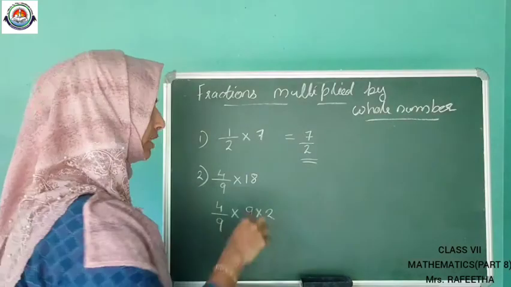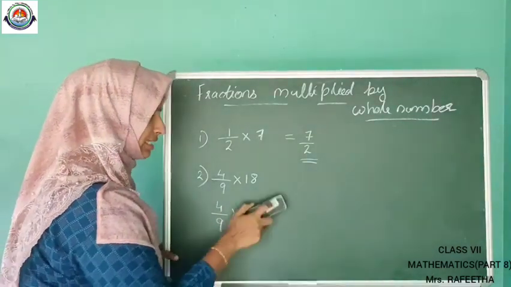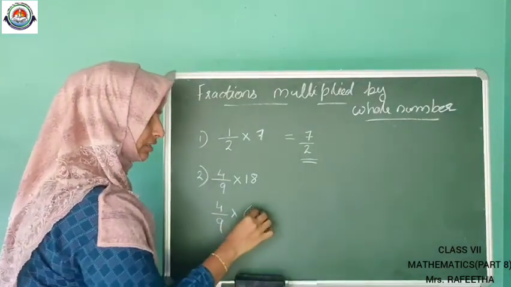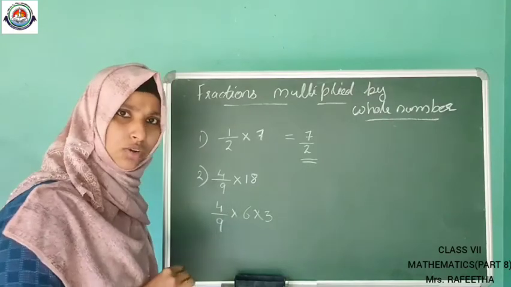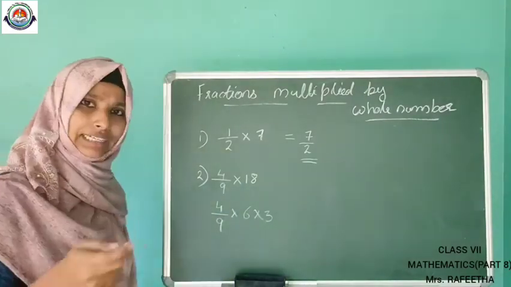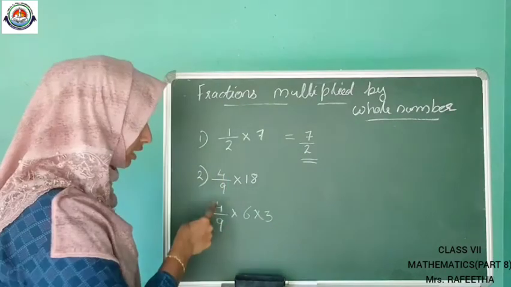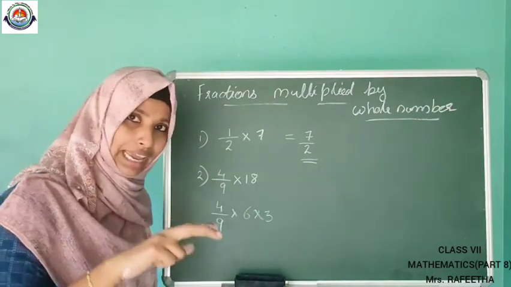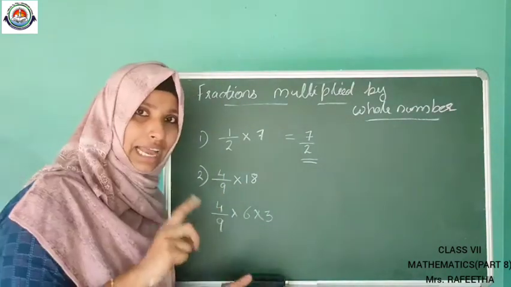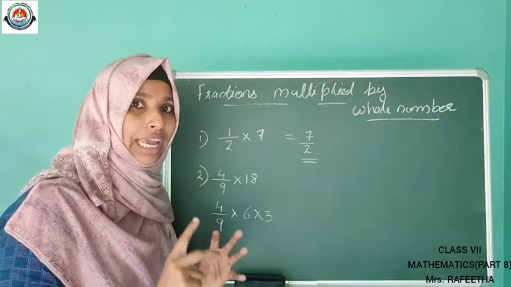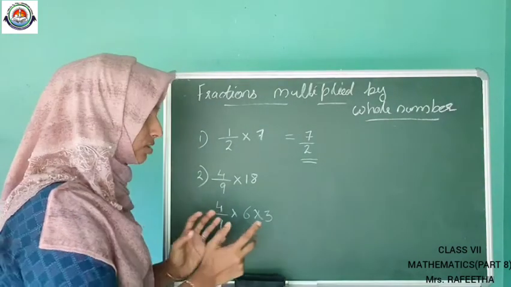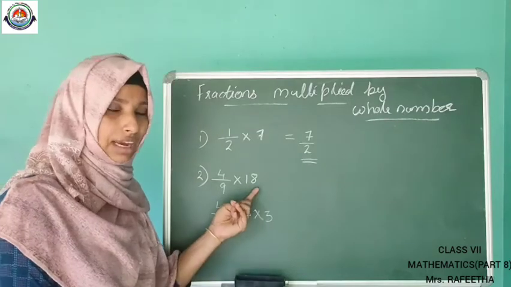Maybe you will think, why am I writing 9 into 2? We can write 18 as 3 6s also, right? Then why am I writing 9 into 2? Because the denominator contains 9, so we want to process through the 9 for getting the 18.